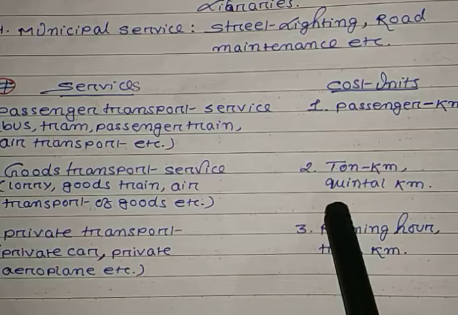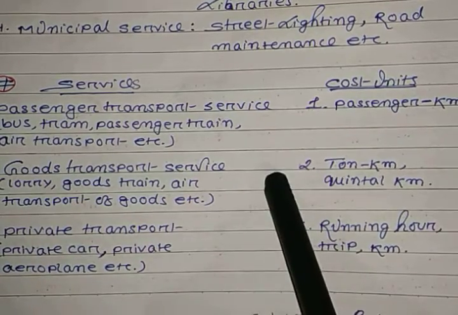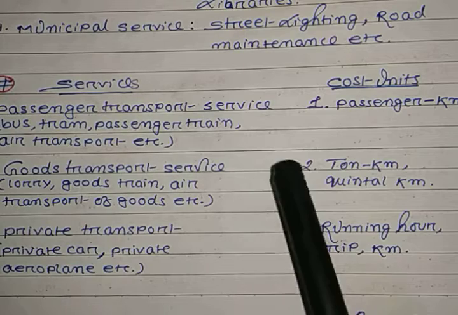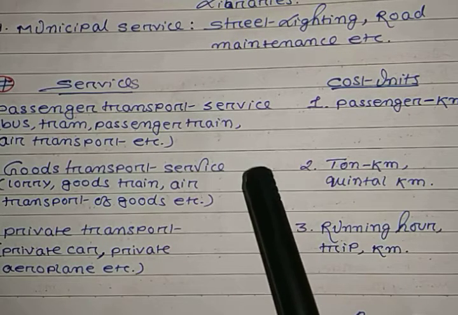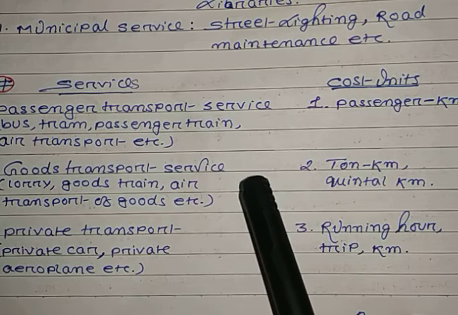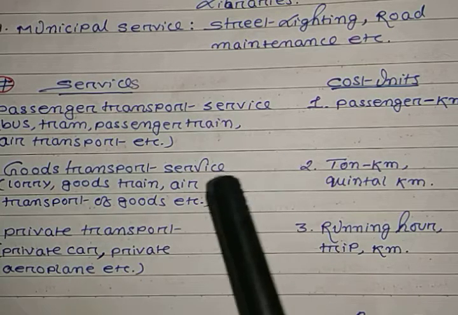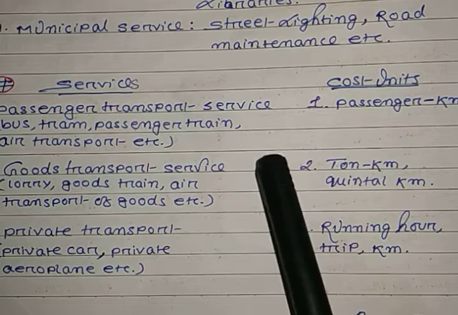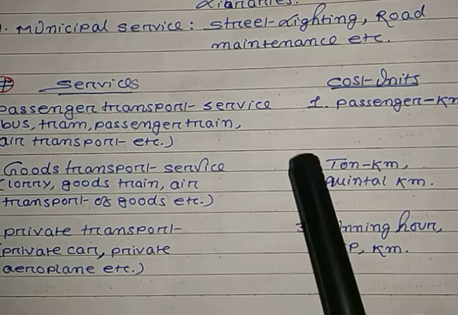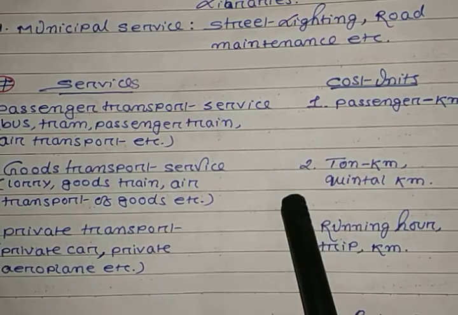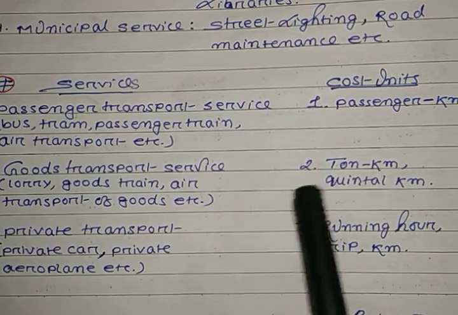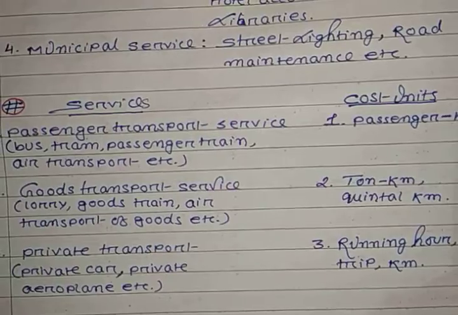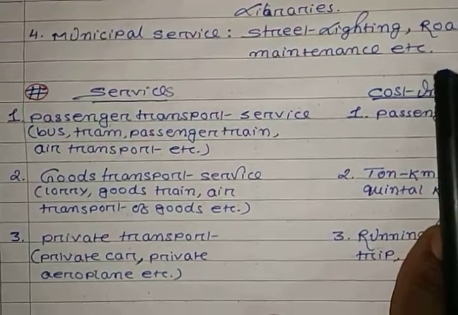These costs are ascertained as cost per running hour. Ton kilometer and quintal kilometer represent the units where both weight of the load and distance have been given due consideration. Okay. So this is about the services and cost units. The next point I will show you here.